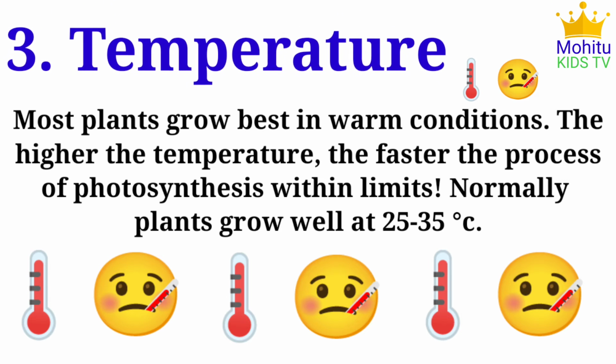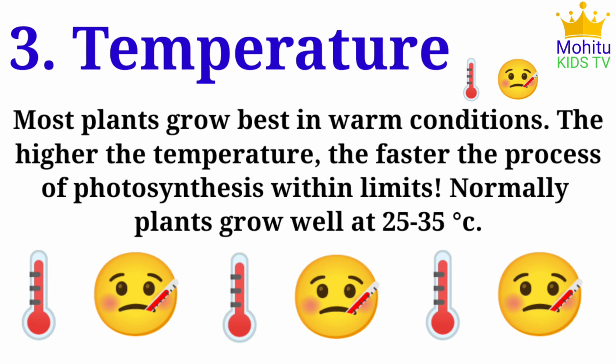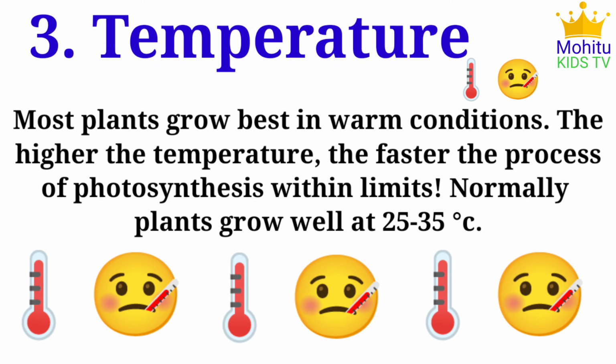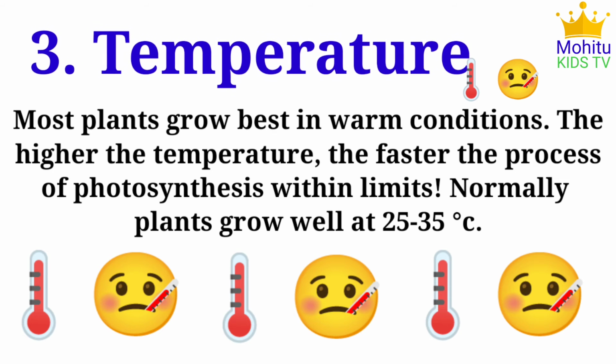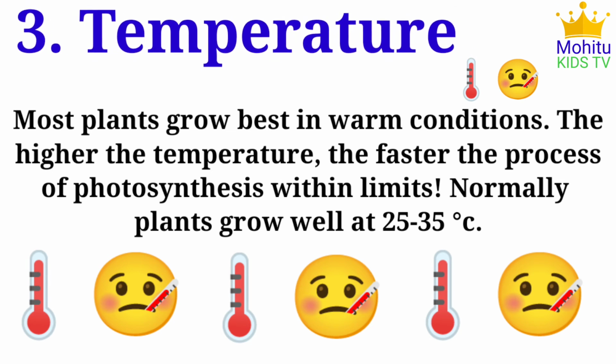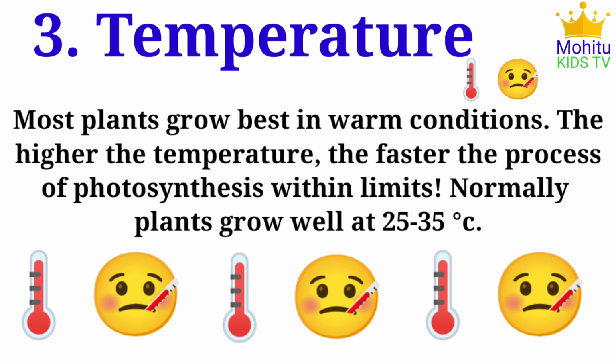Number 3, temperature. Most plants grow best in warm conditions. The higher the temperature, the faster the process of photosynthesis within limits. Normally, plants grow well at 25 to 35 degrees centigrade.